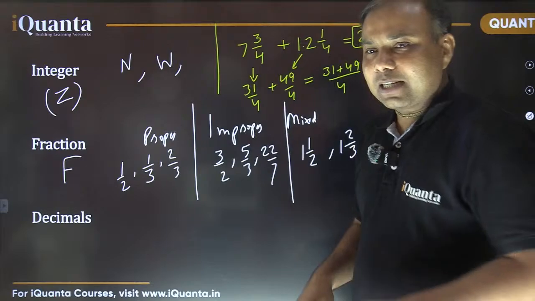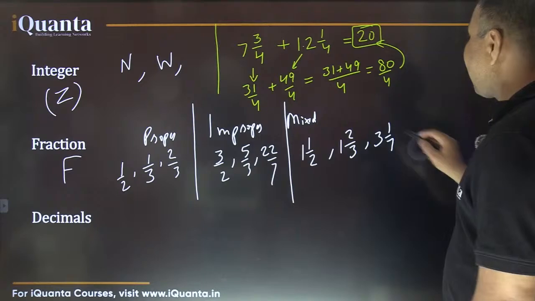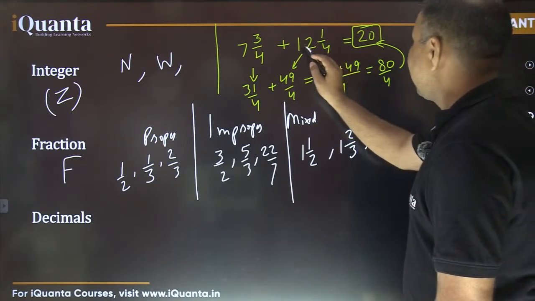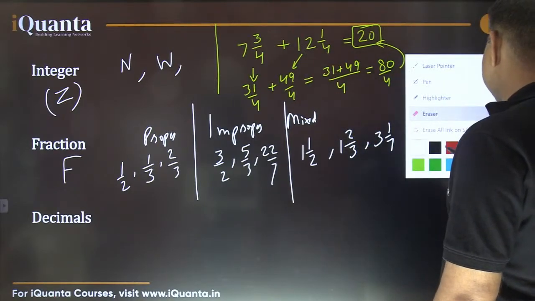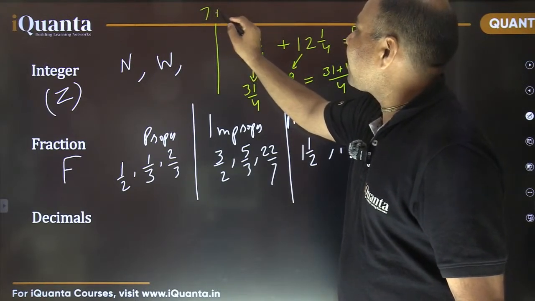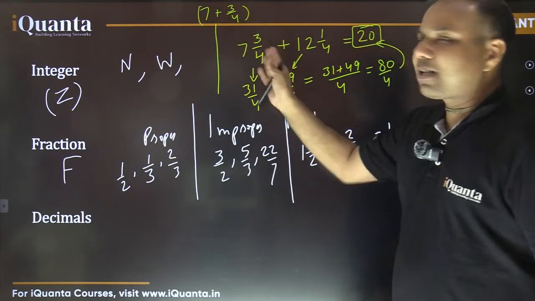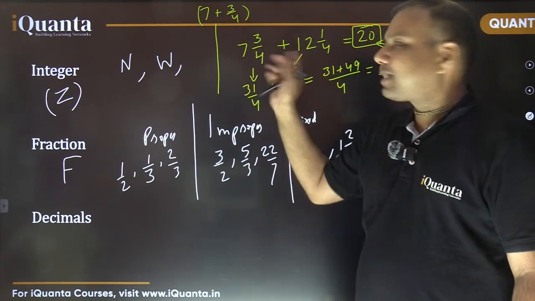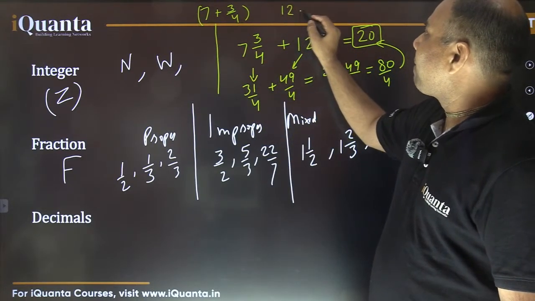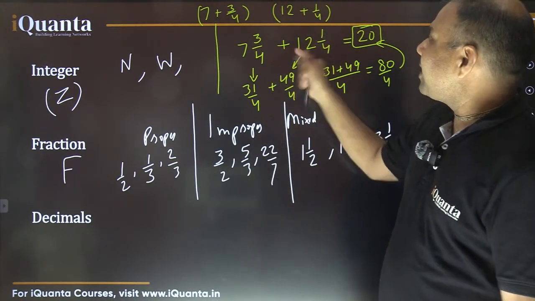See, some of you have done that in comments. I'm writing it here. See, we need to acknowledge this. We need to understand that when we are saying 7 3 by 4, it is basically 7 plus 3 by 4. Yes or no? It is 7 plus 3 by 4. It is not multiplication. It is 3 by 4 more than 7. Similarly, this is 12 plus 1 by 4. And we are adding these two numbers.